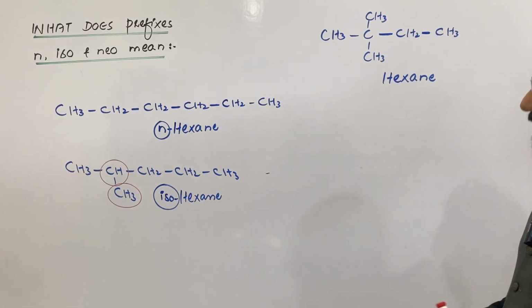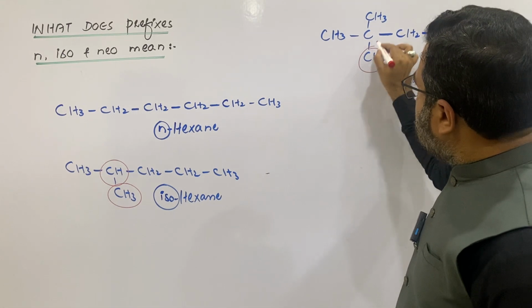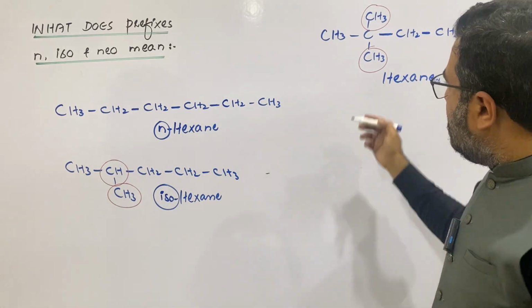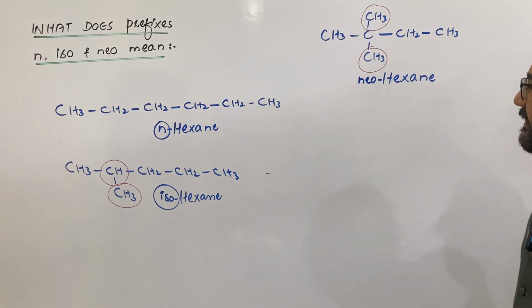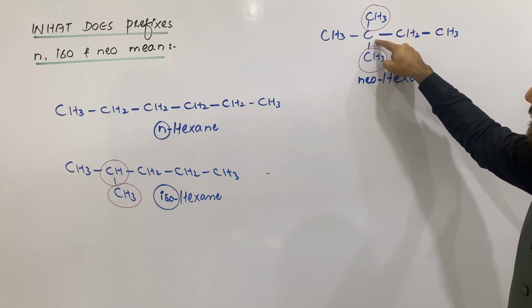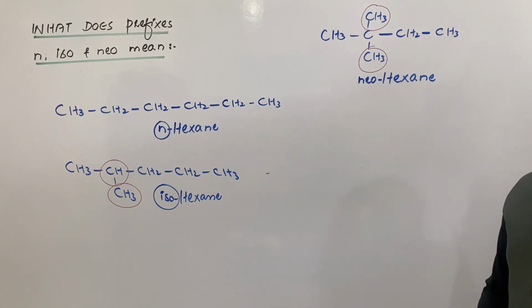Similarly, if an alkane has two methyl groups on the second last carbon of the chain, then that will be called the neoalkane. So this hexane will be called neohexane. So an alkane having two methyl groups on the second last carbon of the chain with no other substituent will be called neohexane.